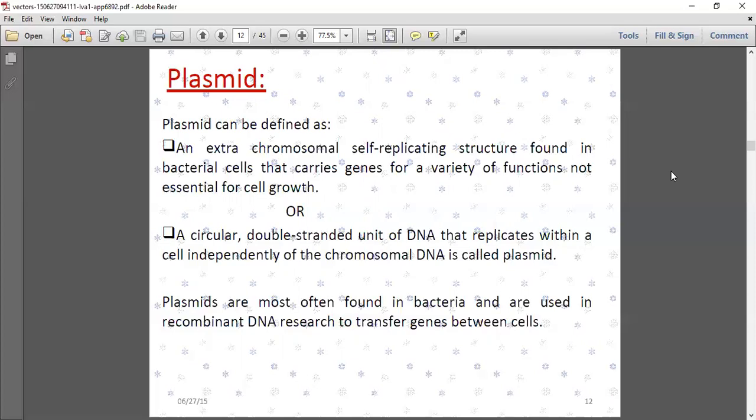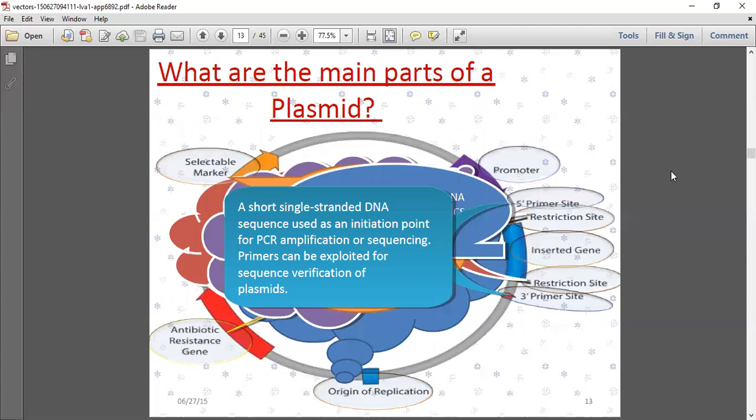Or we can say a circular double-stranded unit of DNA that replicates within a cell independently of the chromosomal DNA is called a plasmid. It will enter other cells and transfer its DNA, where it can easily develop. Plasmids are most often found in bacteria and are used in recombinant DNA research to transfer genes between cells. What are the main parts of a plasmid?